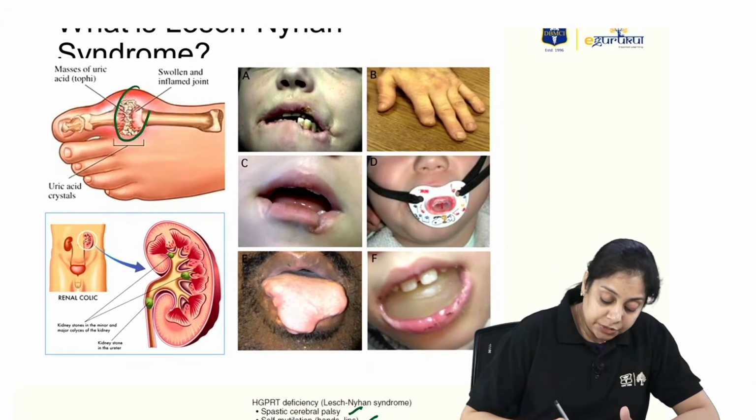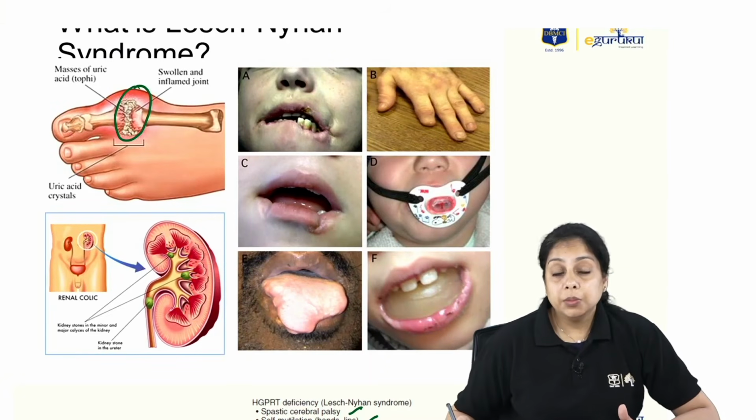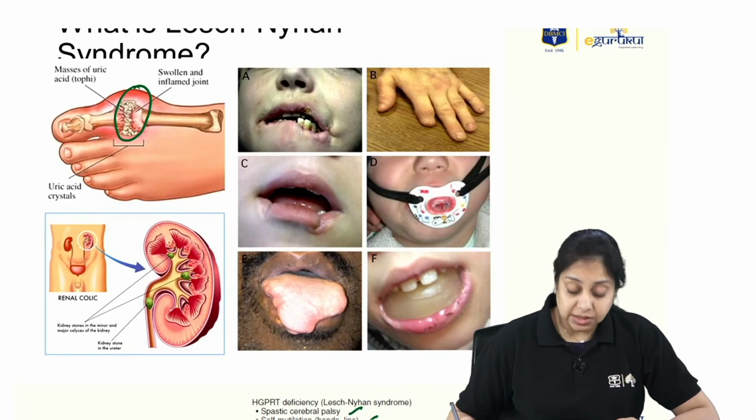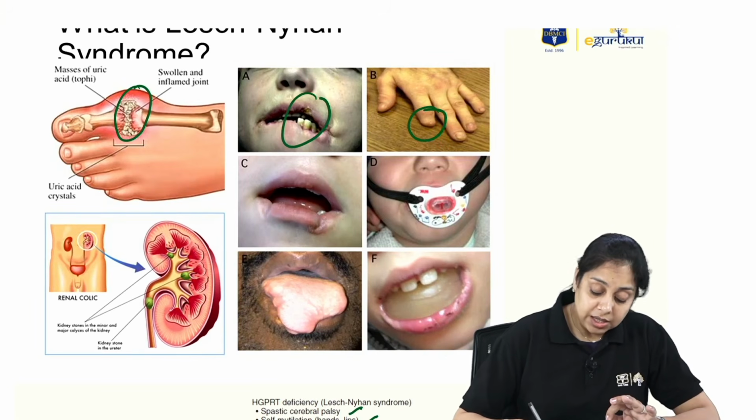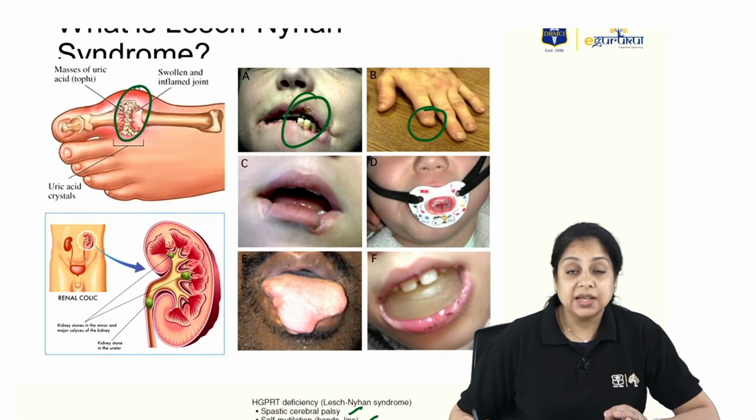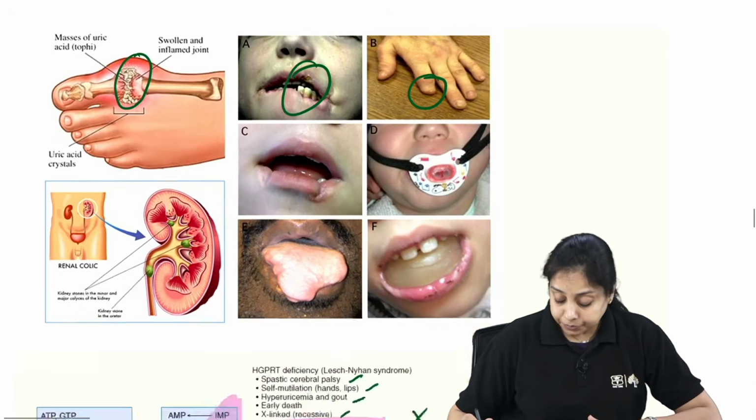So there is a deposition of the monosodium urate crystals in the joints, and that pains, they are needle-shaped crystals. There will be kidney stones that will be found, and the toddler is going to bite the lips and fingers, and we have to keep them tied up. Self-mutilation is there.